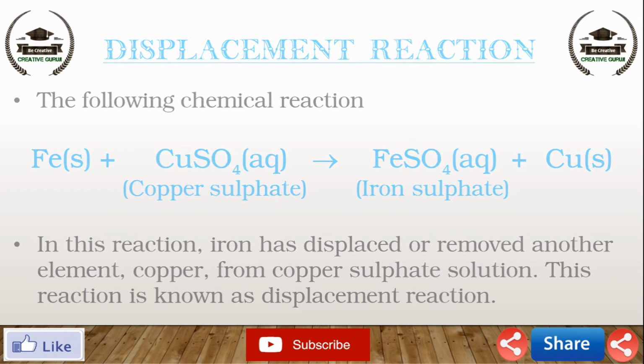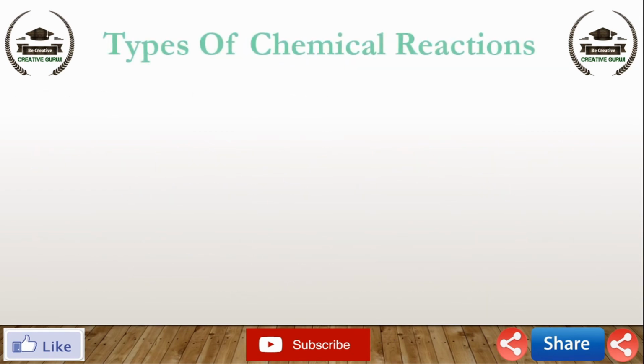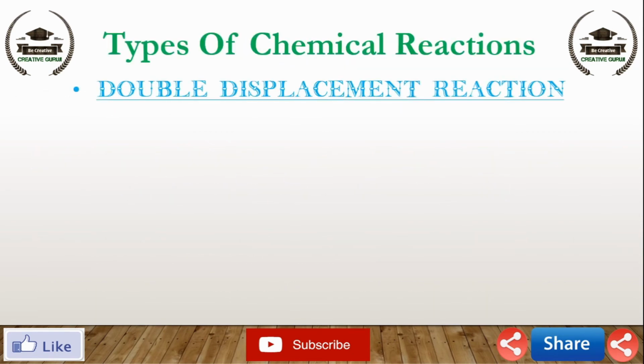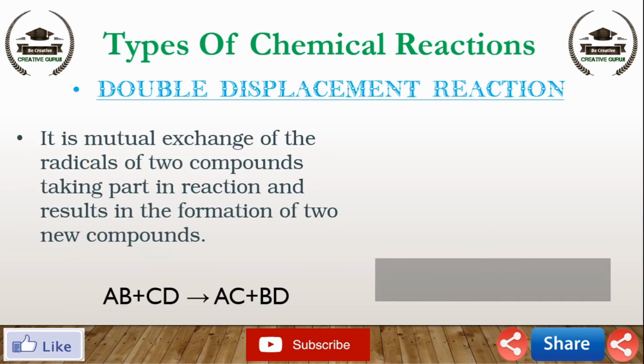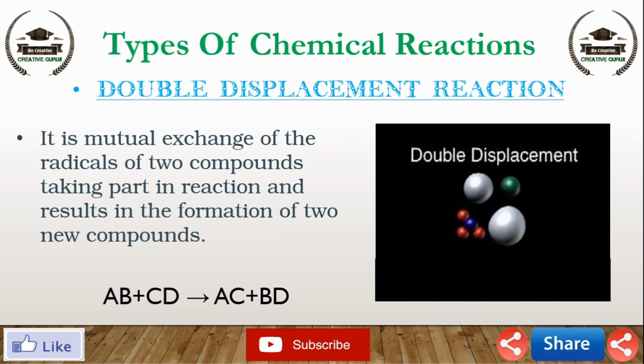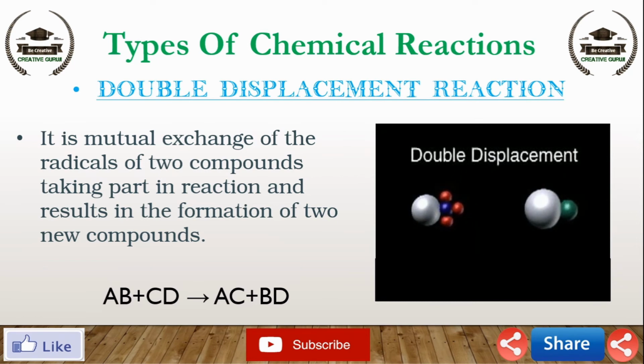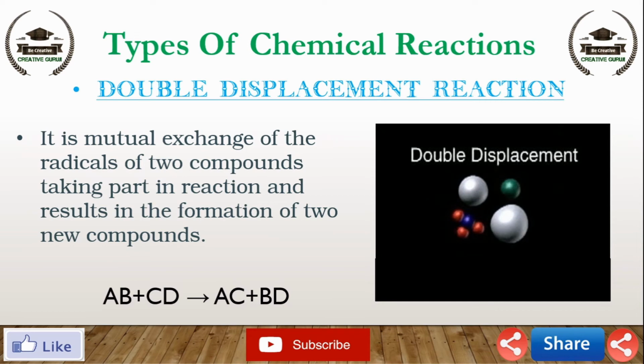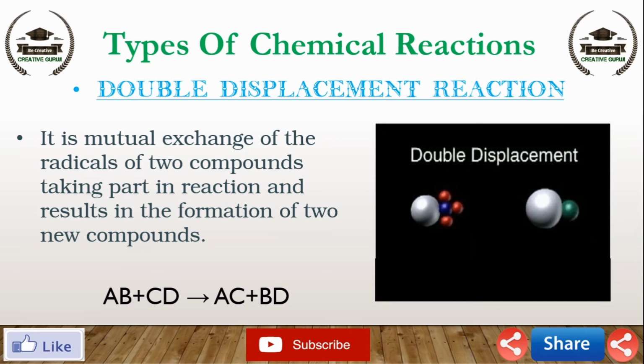The next type of chemical reaction is the double displacement reaction. It is the mutual exchange of the radicals of two compounds taking part in the reaction, and results in the formation of two new compounds. Such reactions may be represented by the equation AB plus CD gives AC plus BD.